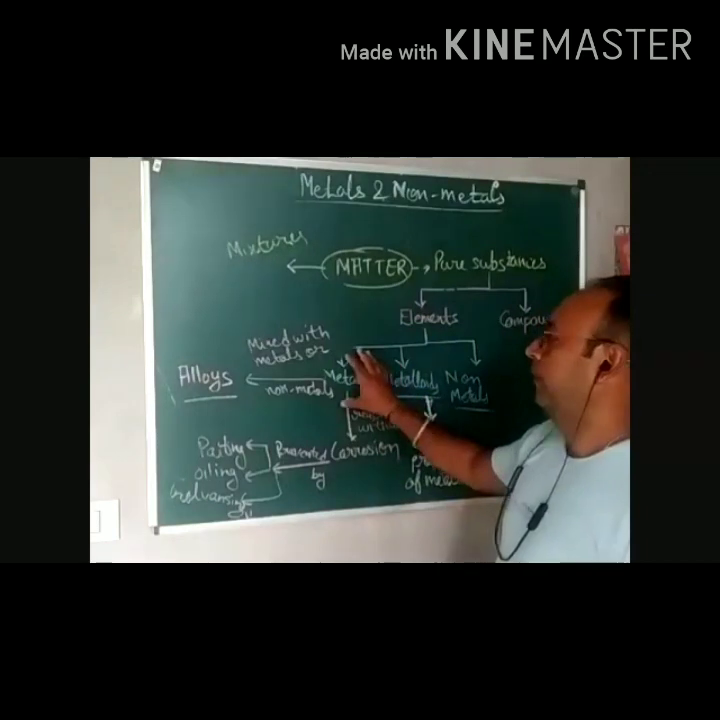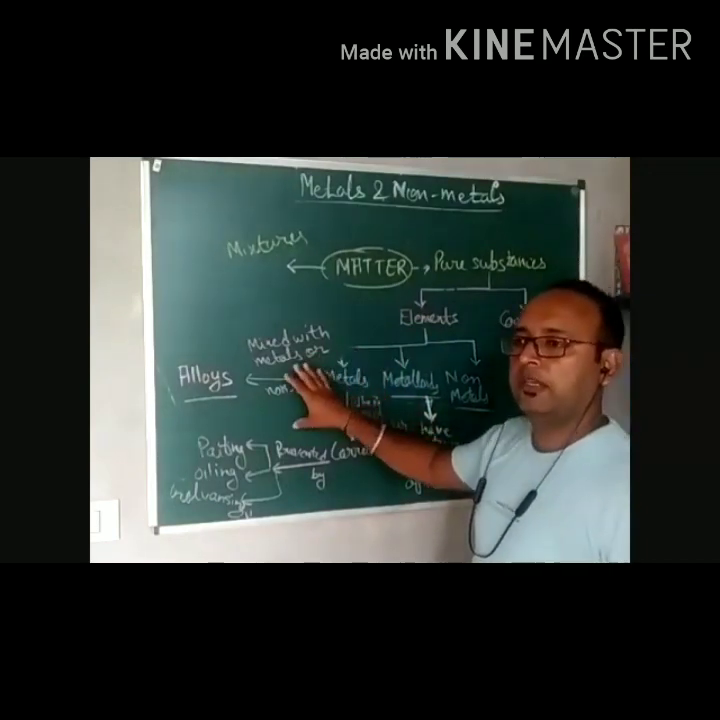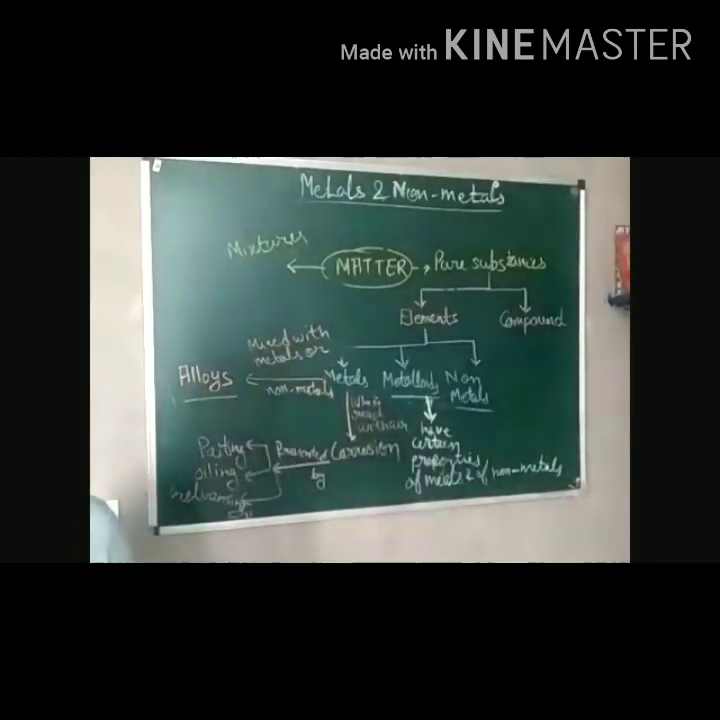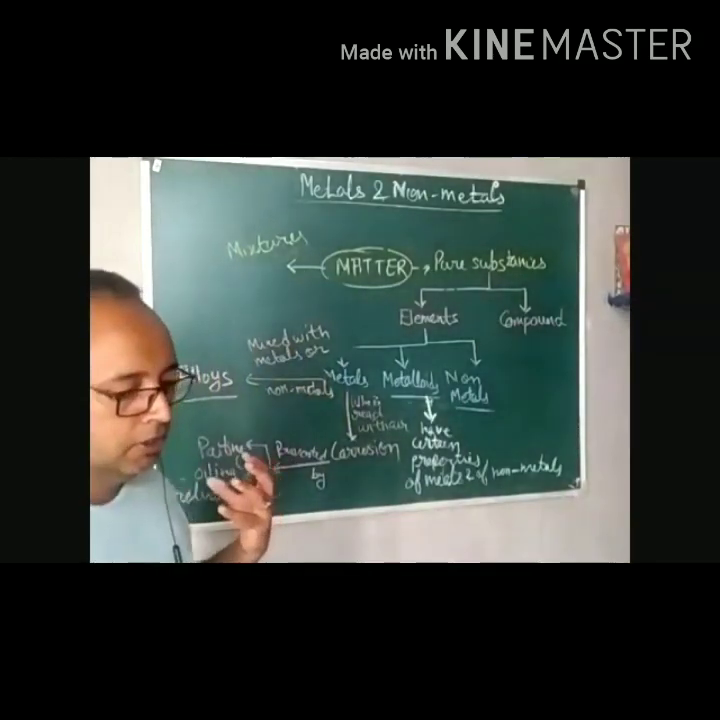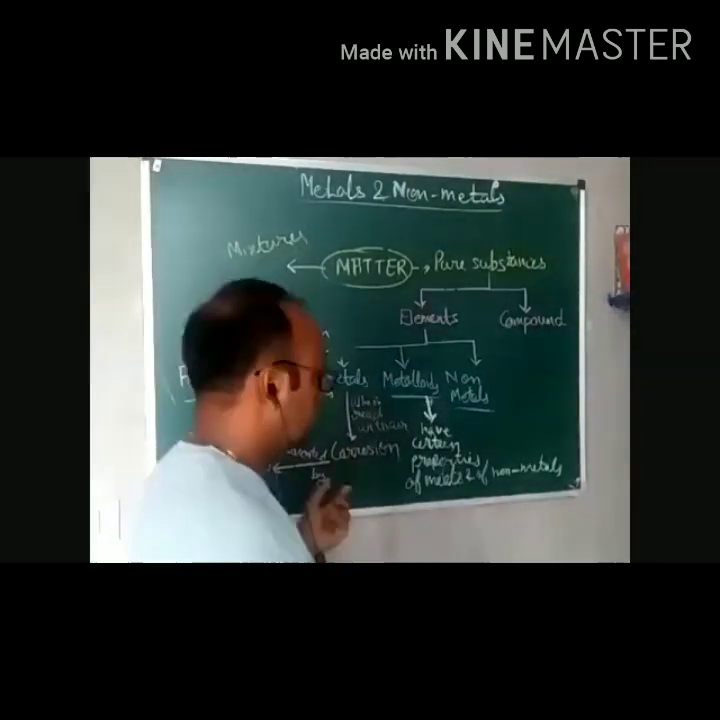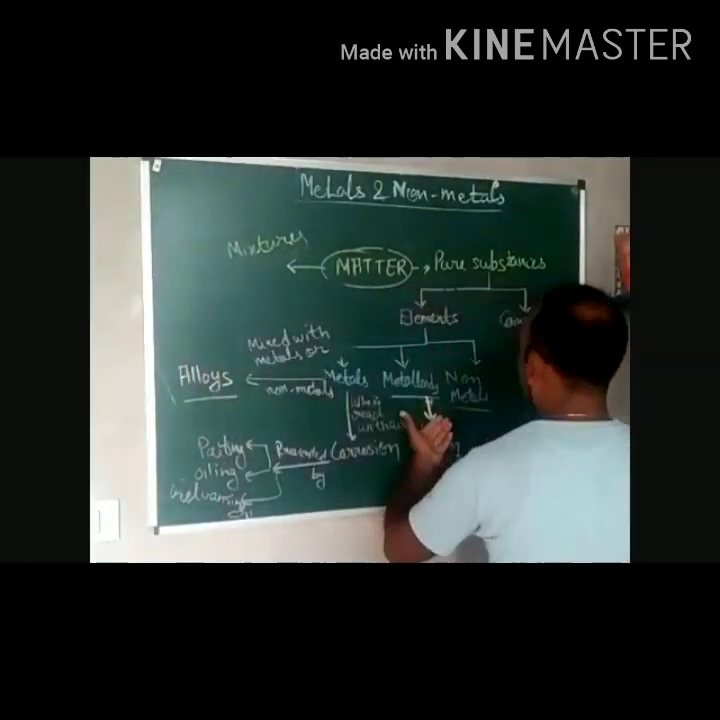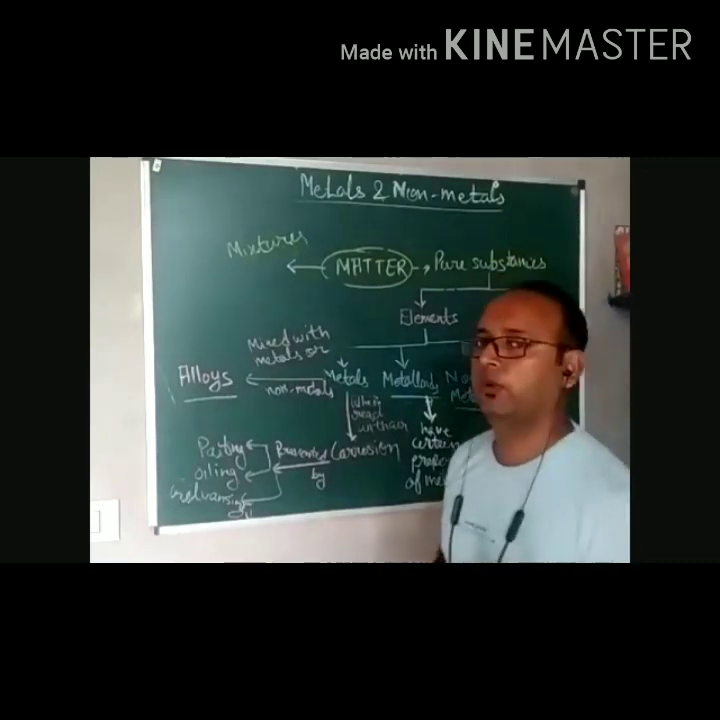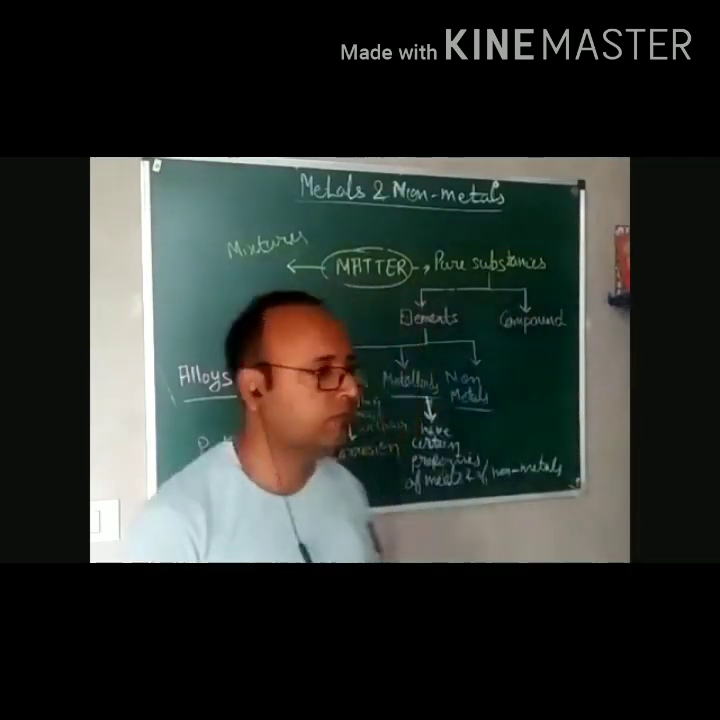Then metals mixed with metals or non-metals form a new substance, that is alloys. There are a number of alloys. Solder is an alloy, right? And we also discussed that bronze is an alloy of copper and tin. So these are used. Then metalloids. Metalloids are substances which have certain properties of metals and certain properties of non-metals, right? So that is all for this chapter.